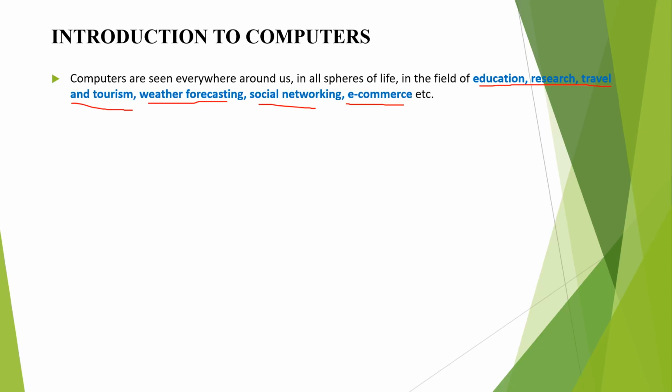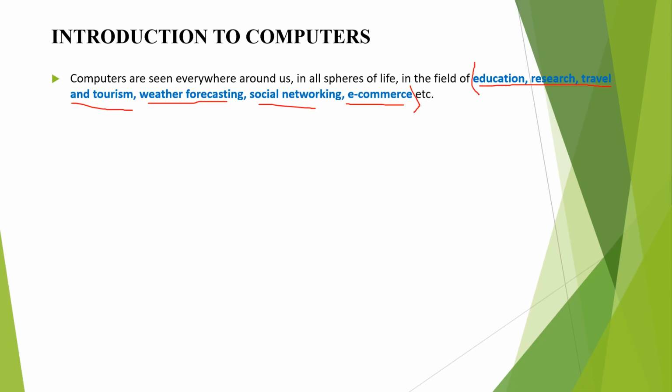Both are the same. So if I ask you to write the characteristics of the computer, you will write these points, like the education field or business or marketing or banking or robotics. This is the answer for the question.